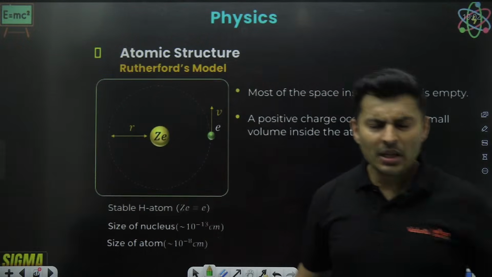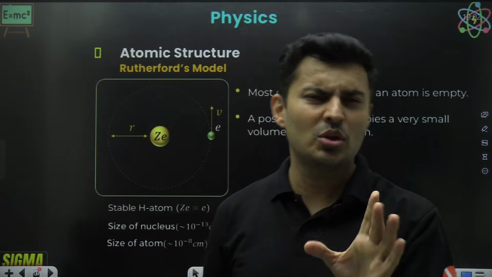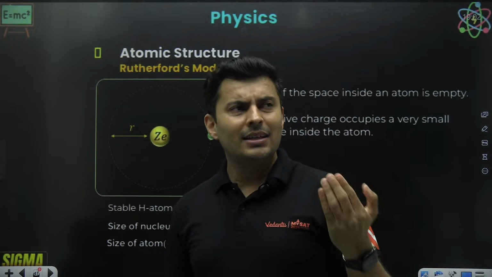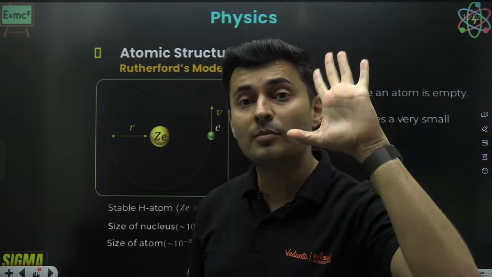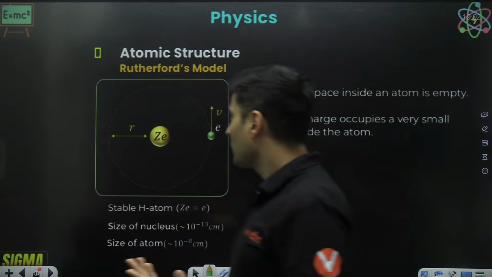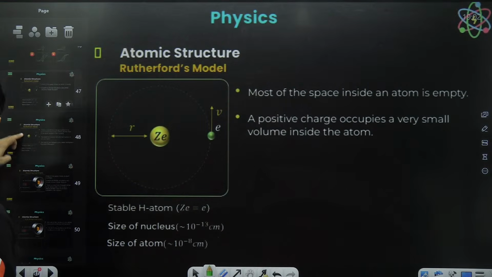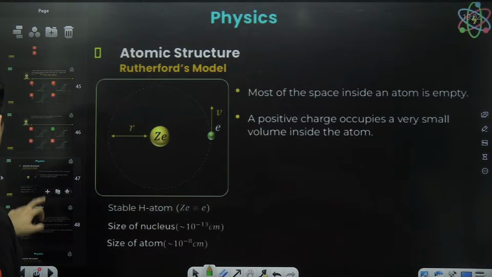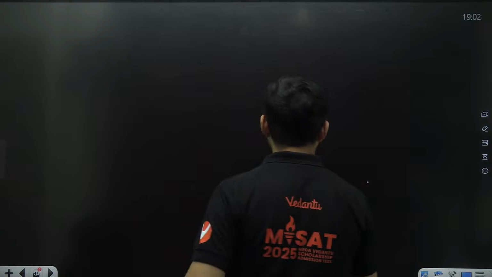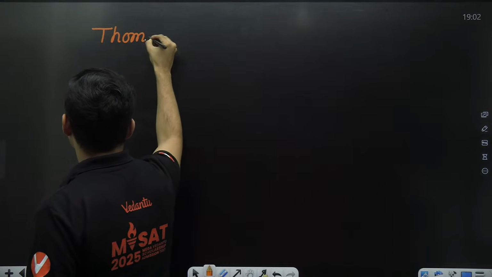Now, in this particular chapter, there are certain models of atoms which you should know theoretically, and the main thing is Bohr's model of atom. So let's start with the basic models. The first model that you should know is Thomson's model.